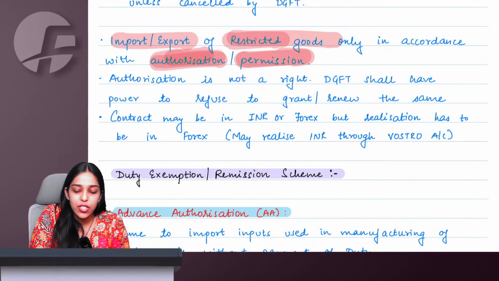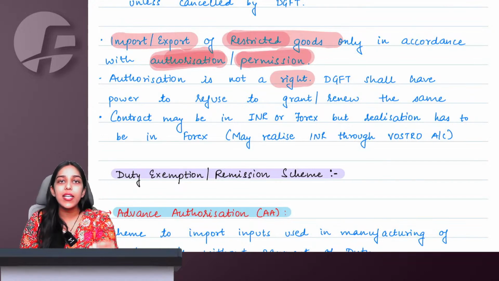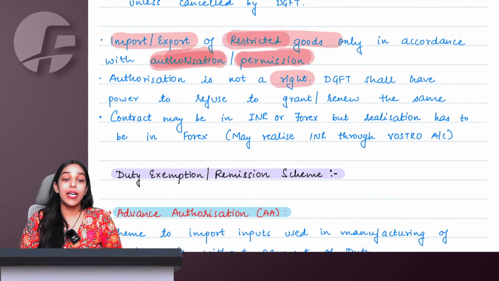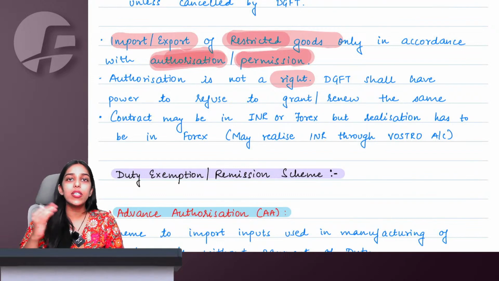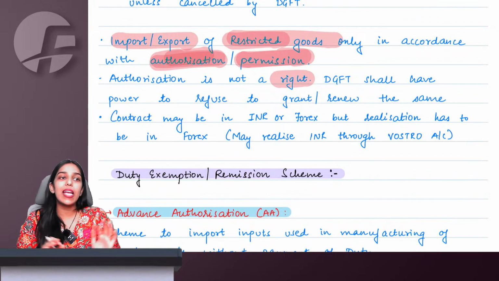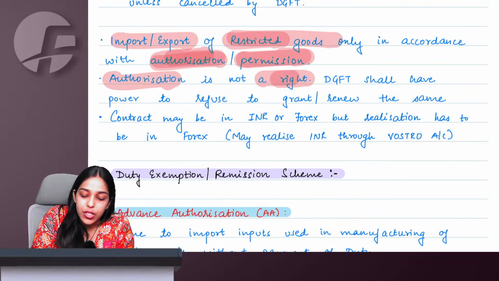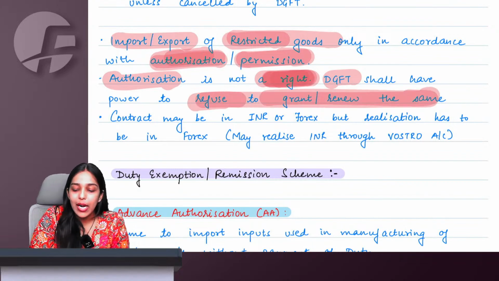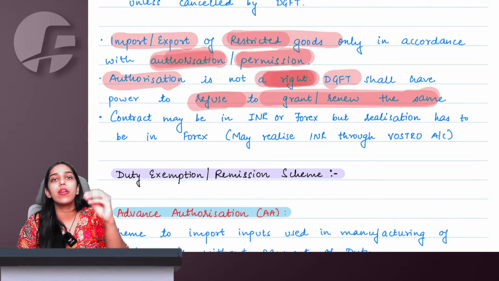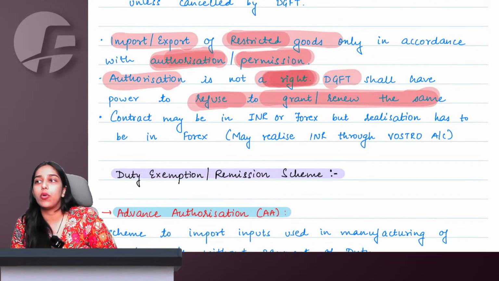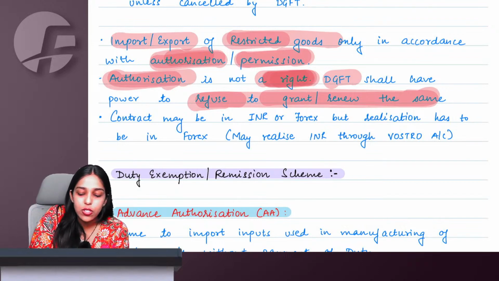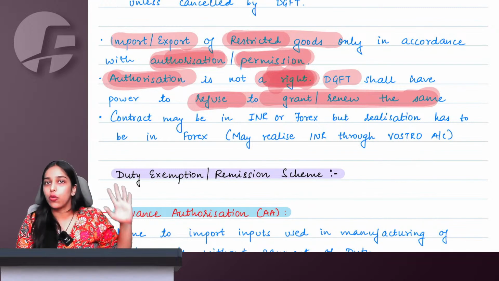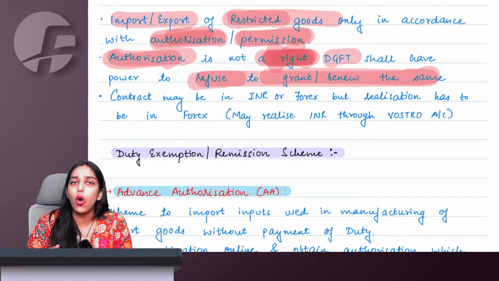Also understand, authorization is not your right, which means if I ask, they have all the right to tell me no. I cannot say that I asked you, now you have to allow me. They can say no anytime, which means authorization is not my right. If DGFT feels, he can anytime refuse to grant or renew my permission to import or export certain things. So authorization is not your right. You can always go ahead and ask, and DGFT can always deny you the permission or authorization.